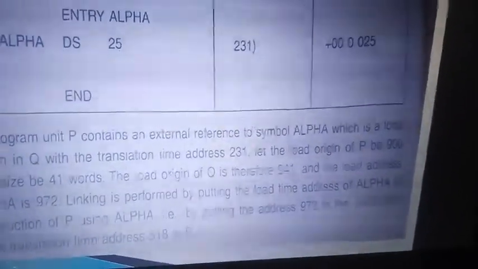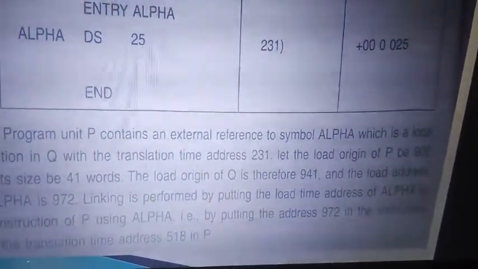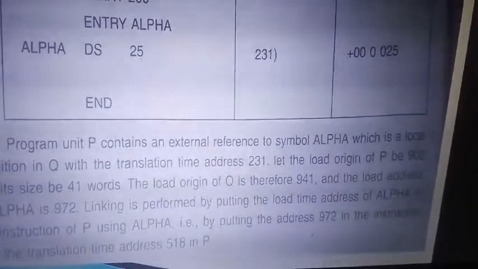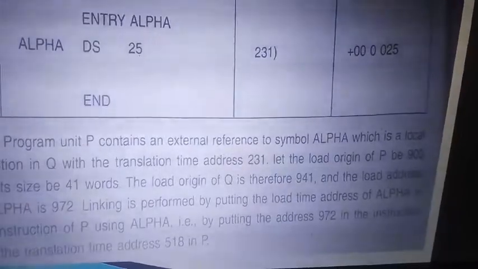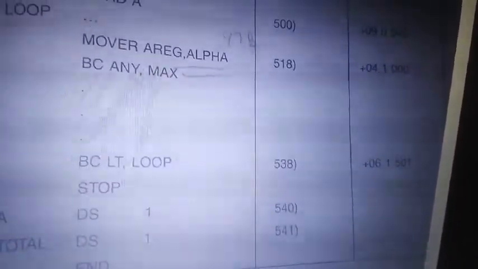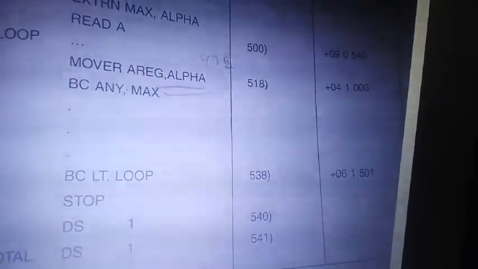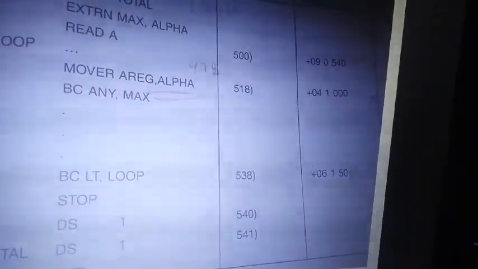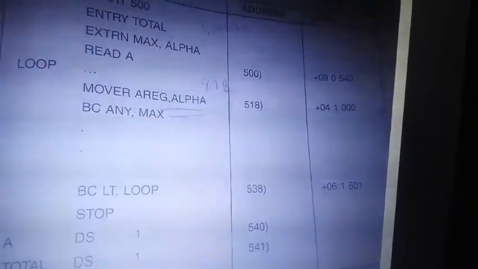So 918 plus 31, how much? 918 plus 31 is 972. Clear?